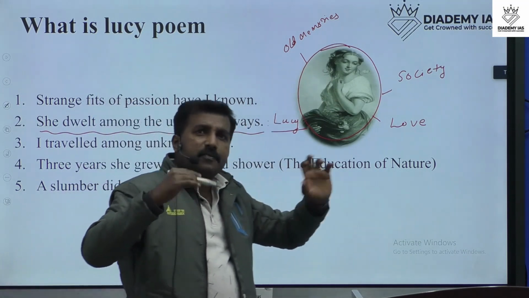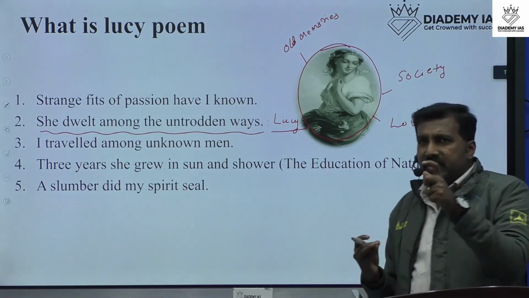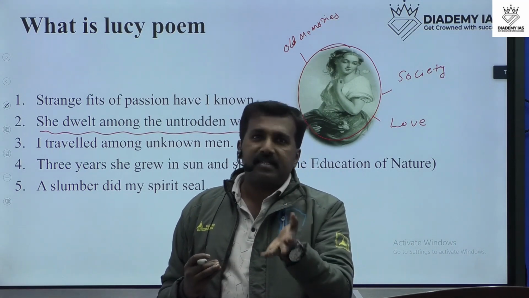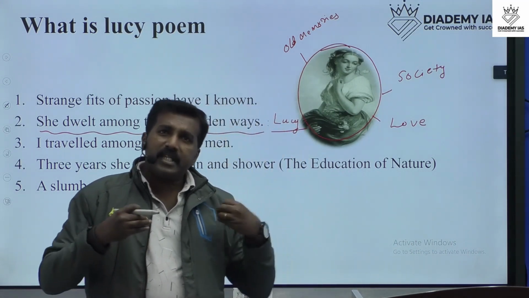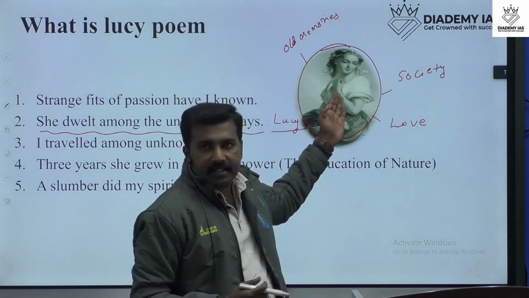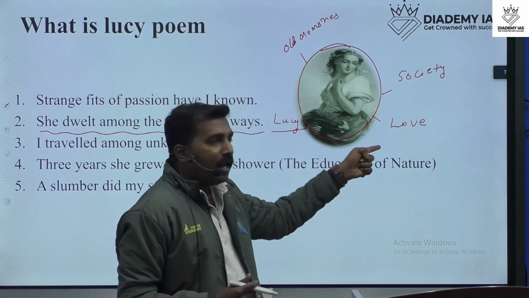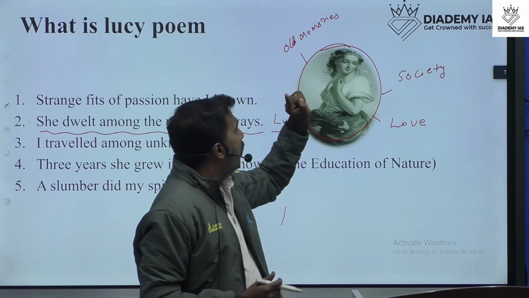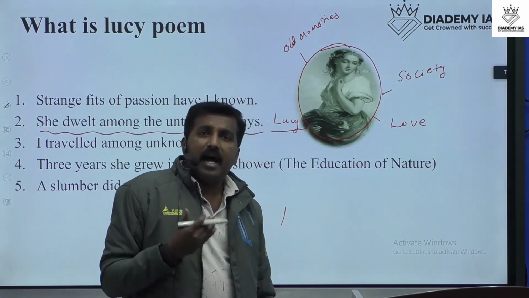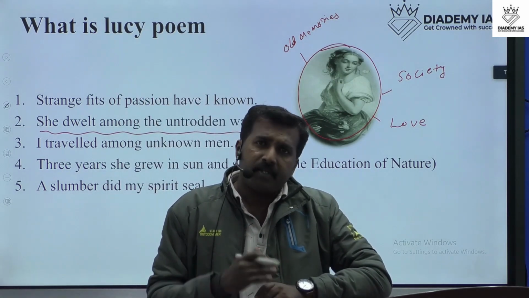But through Wordsworth's poems, we can say that his literary works mention a character Lucy. Actually, Lucy is an unknown character, and through his poem, Wordsworth explained his imagination through this character. So we can say this character is a symbol of love, society, or his old memories. Or the poet wants to say something, and in order to say it, he used this character.